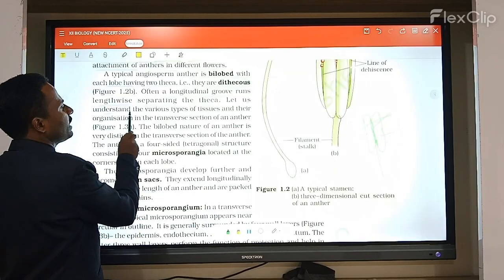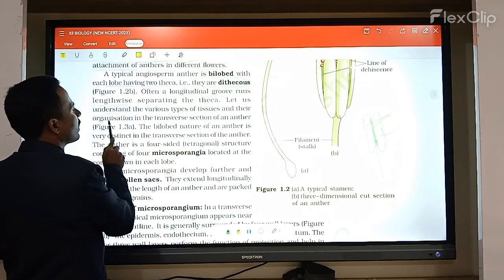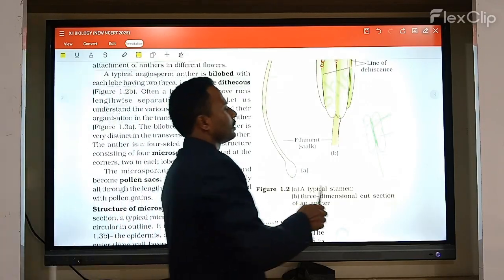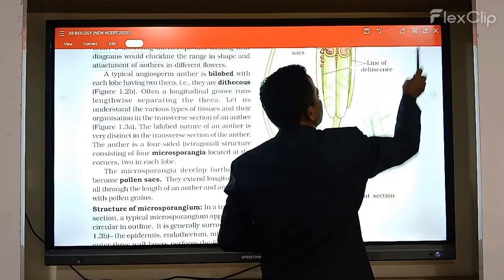Let us understand the variation in the types of tissues and the organization in the transverse section of the anther. When you take the transverse section of any anther, it shows different variations.